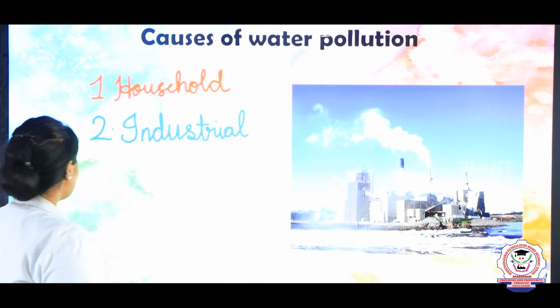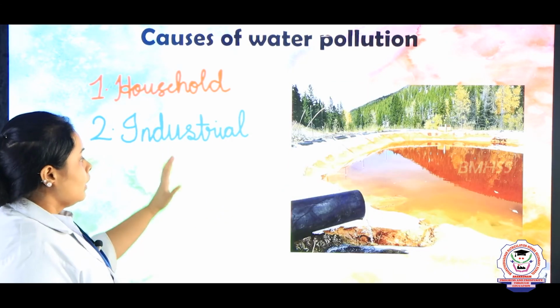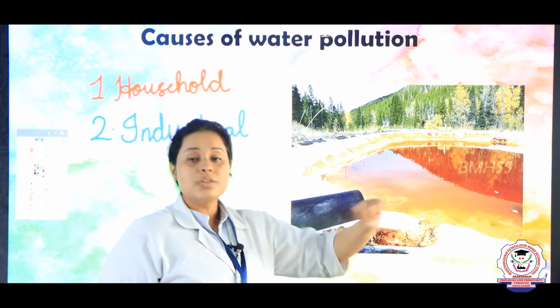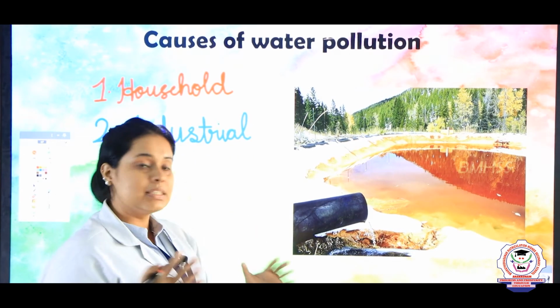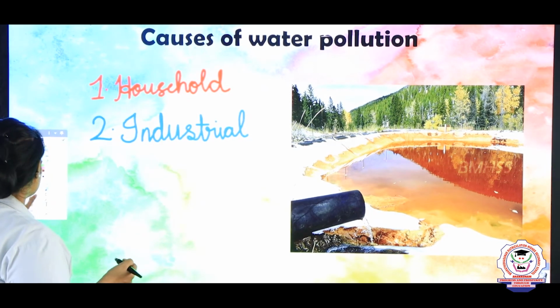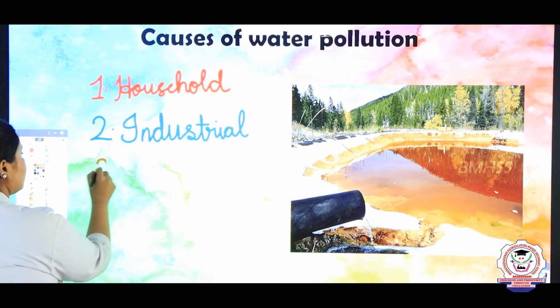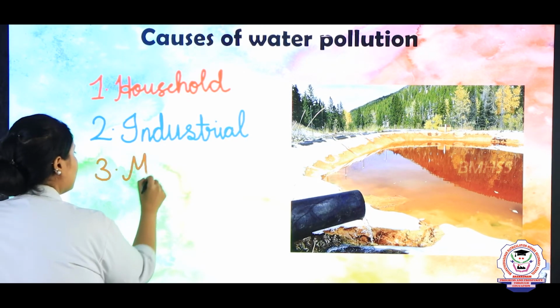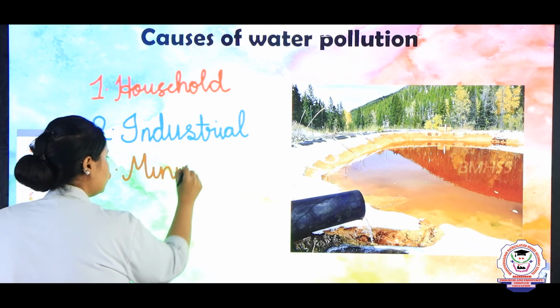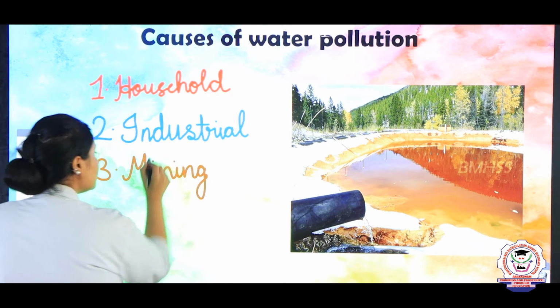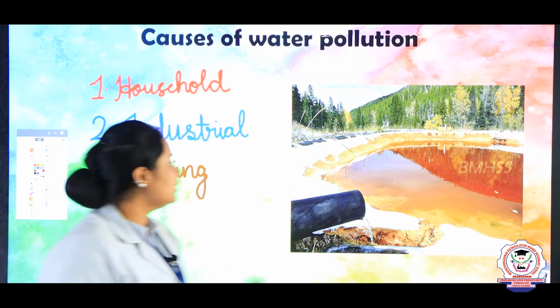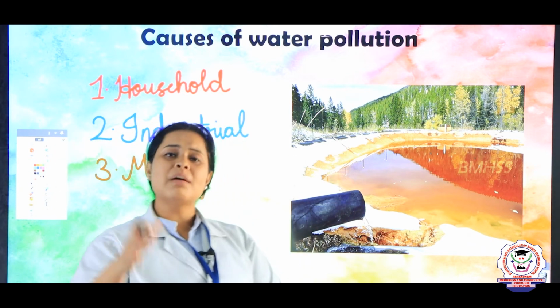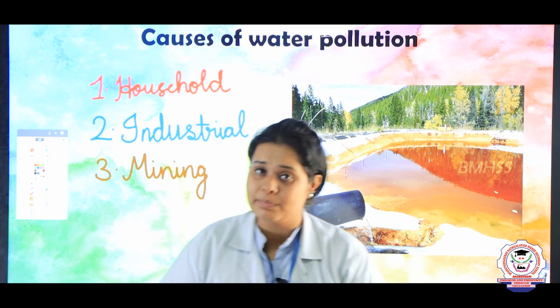In the same way, the next point here is the water pollution caused due to the mining process. See, children, what does mining mean? The third one is, children, mining. So, children, what happens here is, when there is some kind of mining, a larger amount of water is required.